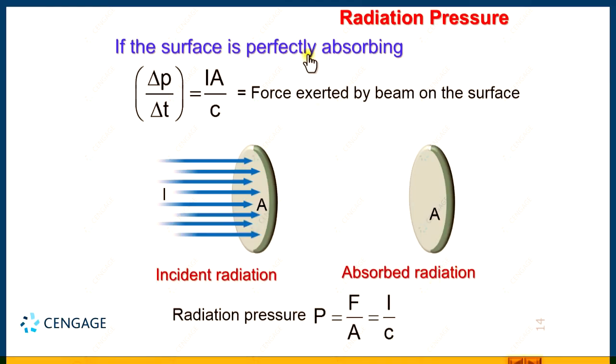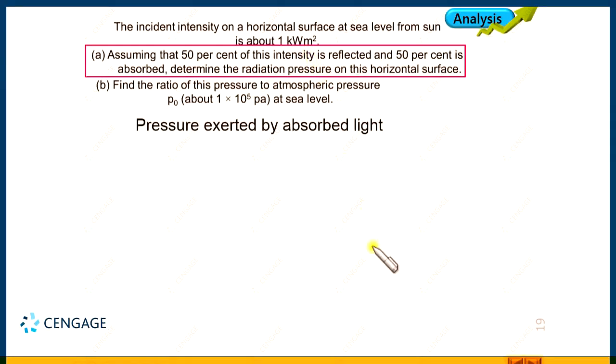So, this is the radiation pressure when radiation is absorbed 100%. But in our case, it is reflected 50% and absorbed by the surface 50%. That means the pressure exerted by the absorbed light should be 1 by 2 multiplied by I divided by C. I is the intensity, C is the velocity of light.